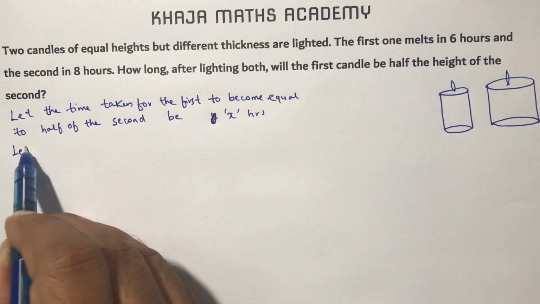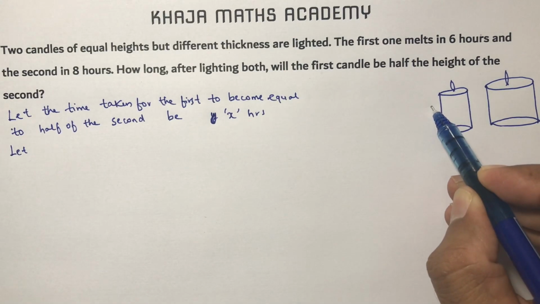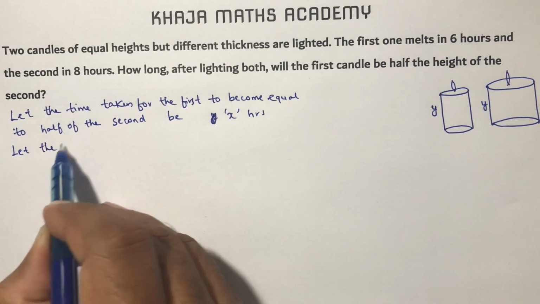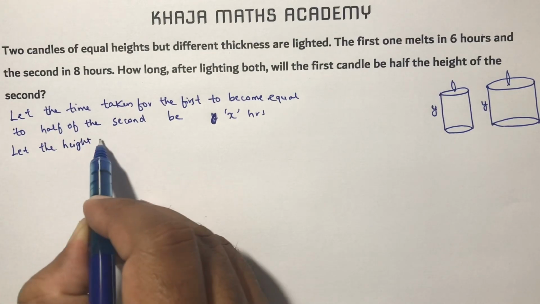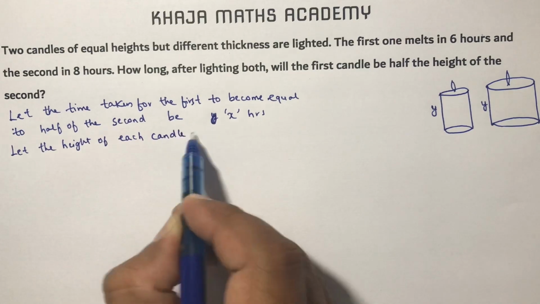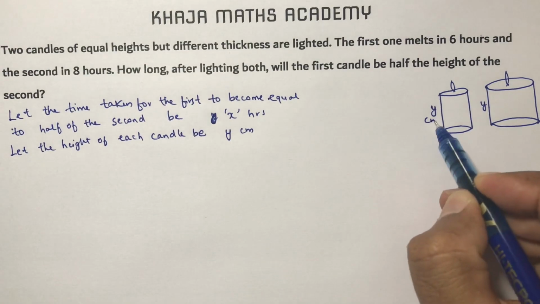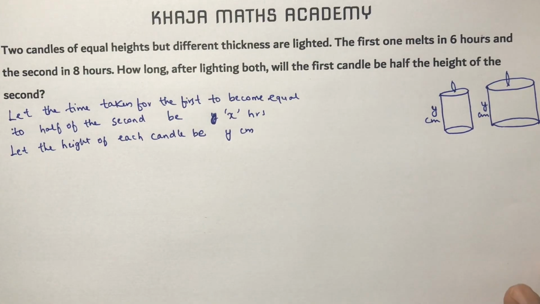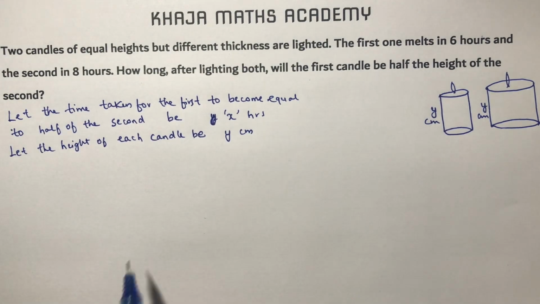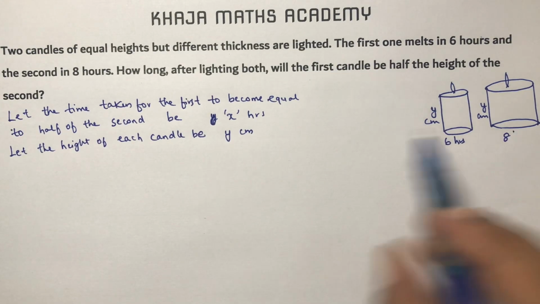They told us the candles have equal heights, so let the height of each candle be y centimeters. The first candle melts in 6 hours, and the second one melts in 8 hours.